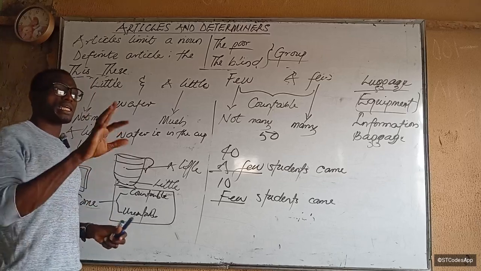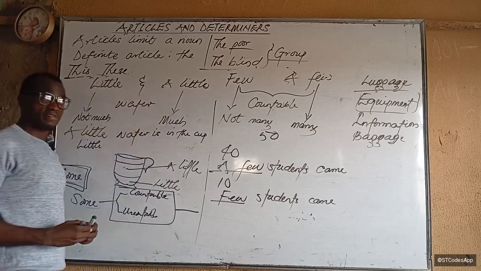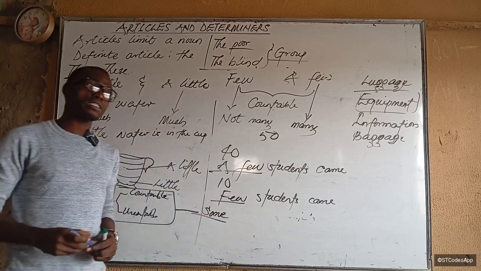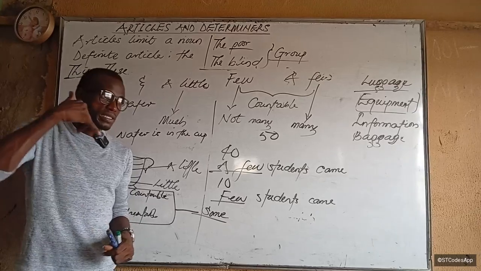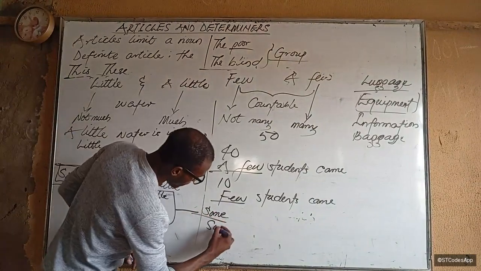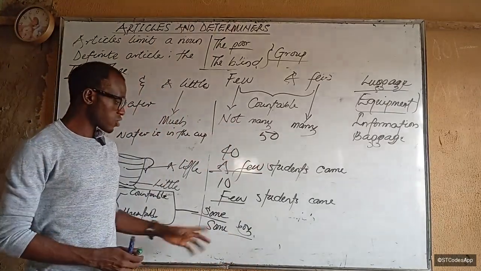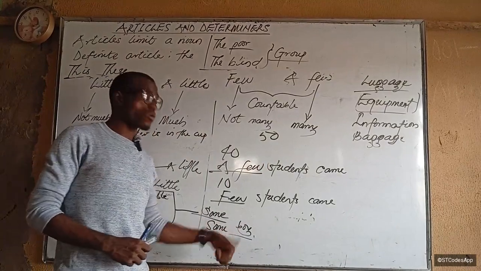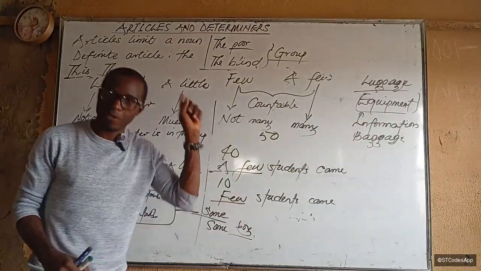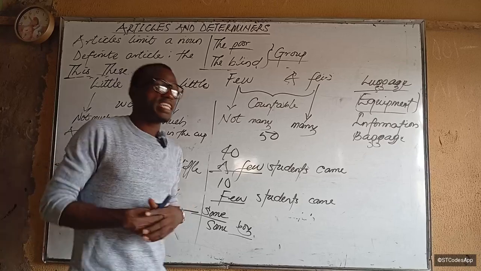Give me some water, like I said. Now another use is this. I can also use some, like I said, is indefinite. I can also use some in that indefinite mood for situations like, hello, Mr. Patrick, some boy is looking for you. Keep in mind, it's not some boys, some boy. Why is it some boy? Because there's someone that I don't know, so that's what I actually mean. Someone I don't know, that someone is looking for you, but I'm using some boy because the person is a boy, so I said some boy is at your door. Some man came to find you, some man. It is not some men.